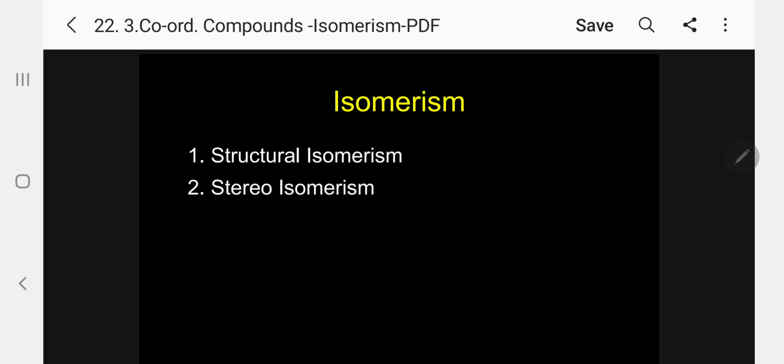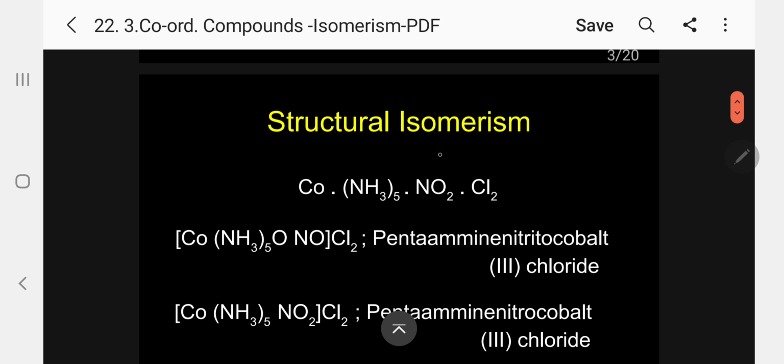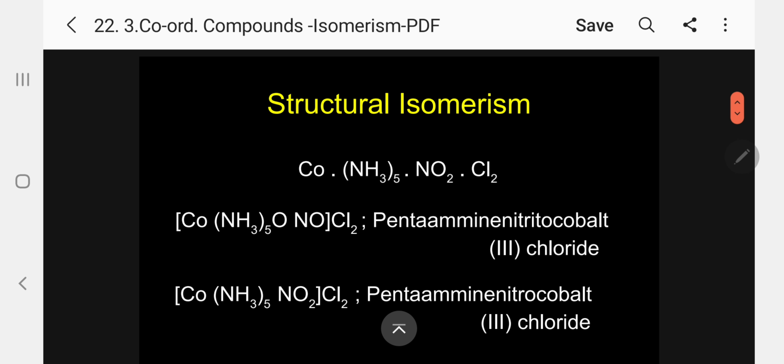This coordination isomerism is of two types. One is structural isomerism, another is stereoisomerism. What is structural isomerism? How can we define it? What is stereoisomerism? How can we define it? An example we will discuss. First, let me concentrate on structural isomerism.